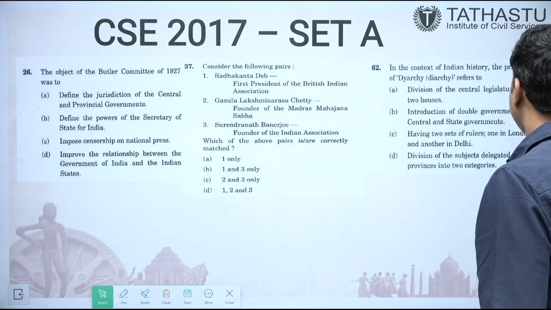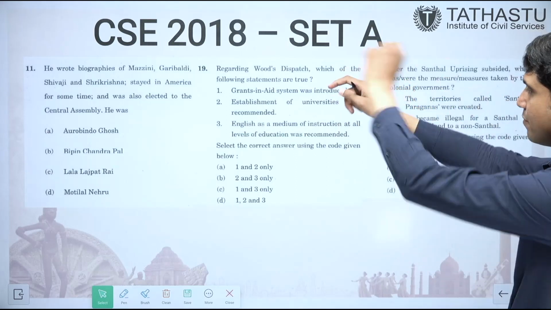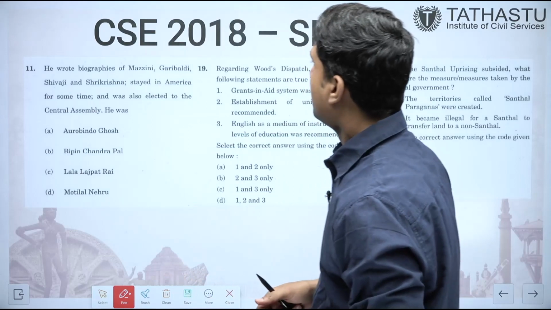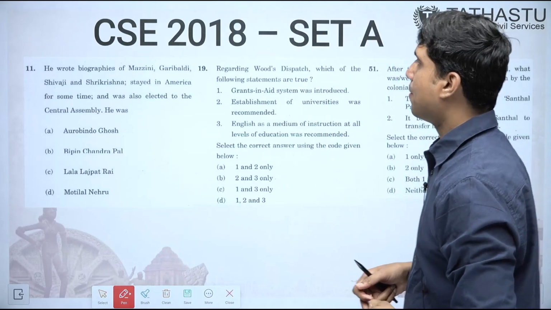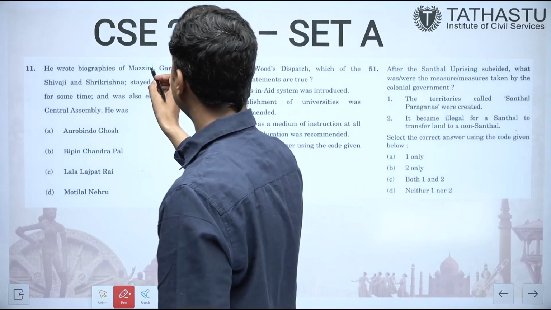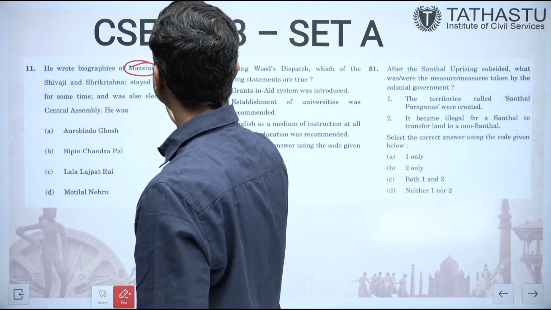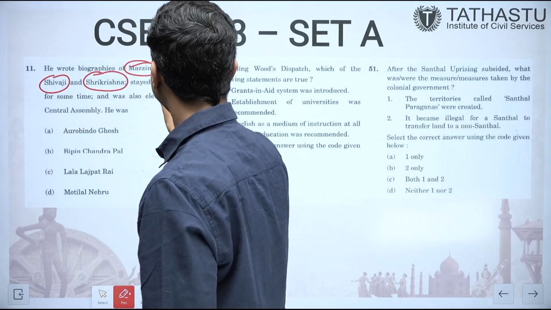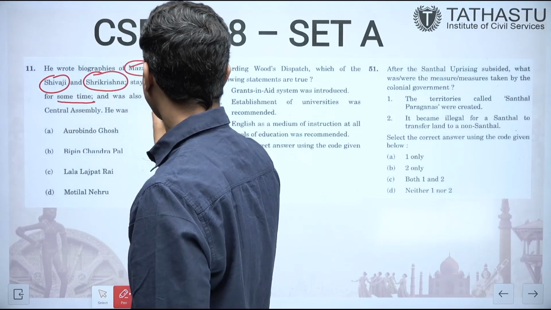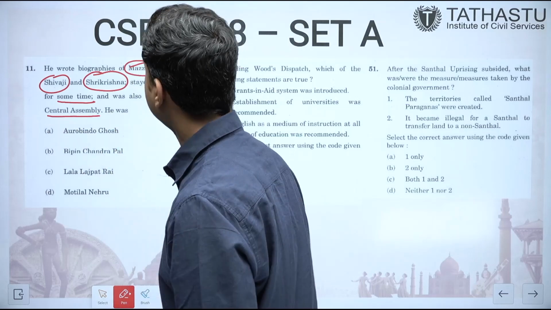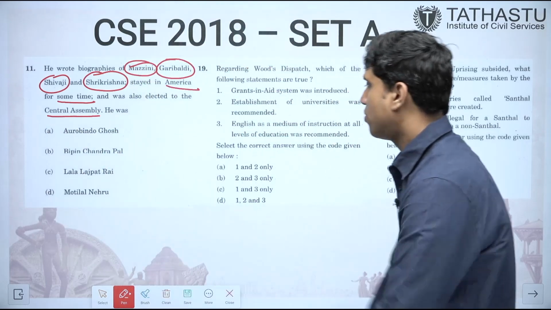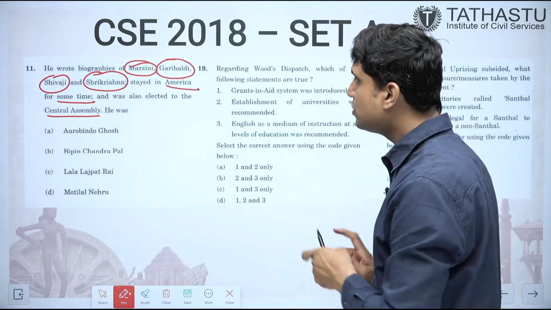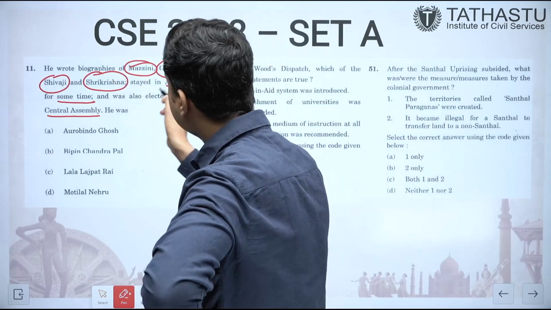So as you are seeing, UPSC is asking questions again and again from organizations, acts. We are seeing 2018 questions. He wrote biography of Mazzini, Garibaldi, Shivaji and Sri Krishna. He stayed in America for some time and he was also elected to the Central Assembly. Which of the following fulfills all these conditions?